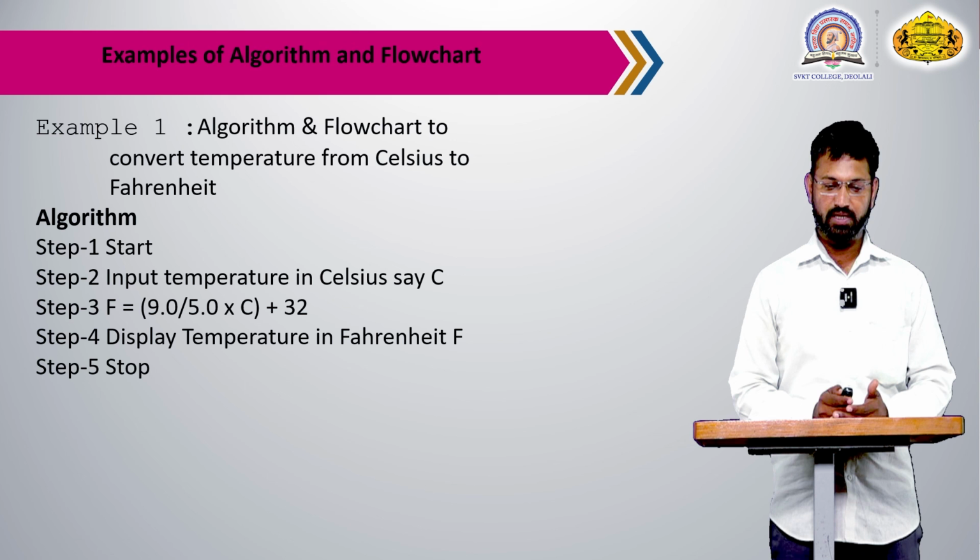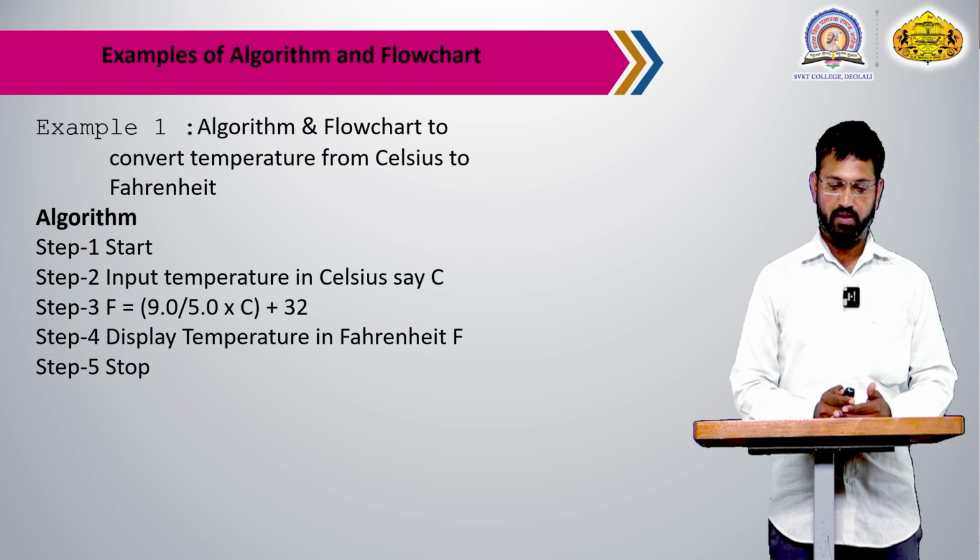Step 4, display the temperature in Fahrenheit F, and last, step 5, stop.